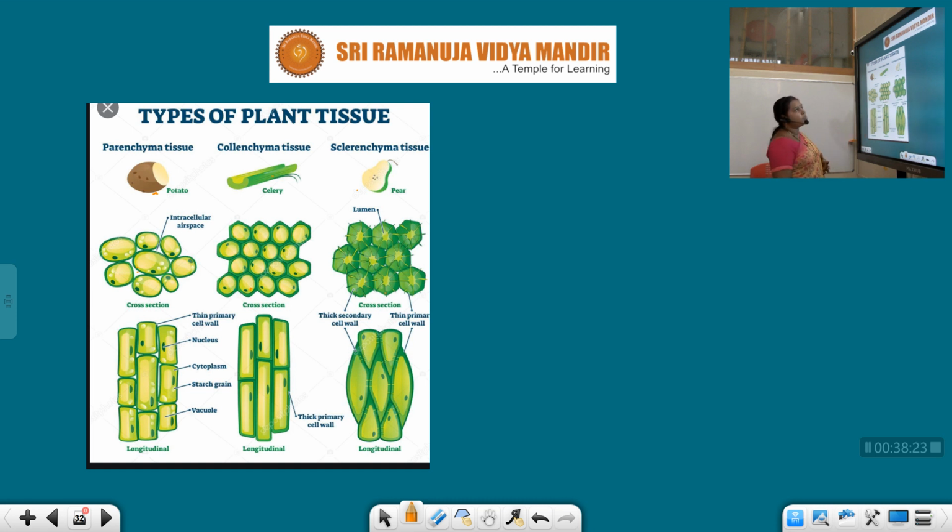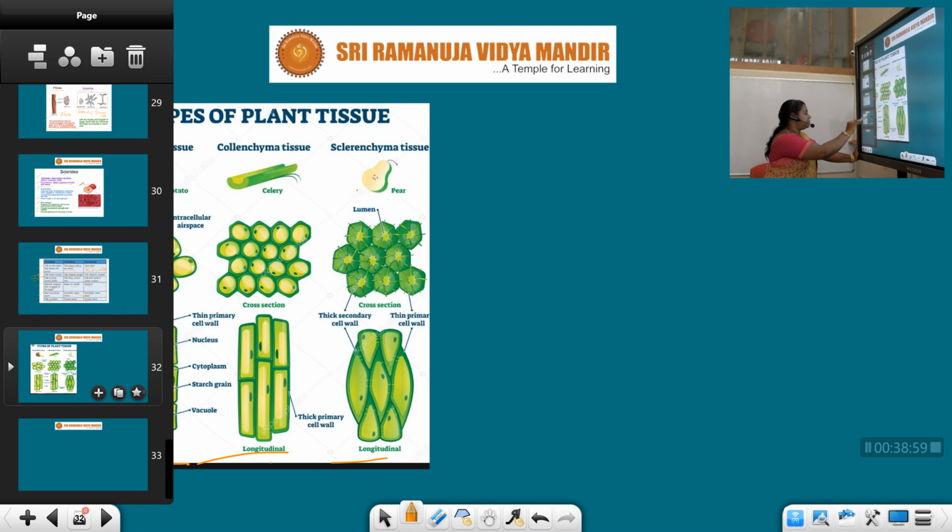The cells are so thick, and they are more thickened at the corners, with no intercellular spaces at all. This is the cross section and this is the longitudinal section. See, a thin primary cell wall here; here we can see a thick primary cell wall; and here a thick secondary cell wall. These are the different types of plant tissues: parenchyma, collenchyma and sclerenchyma.